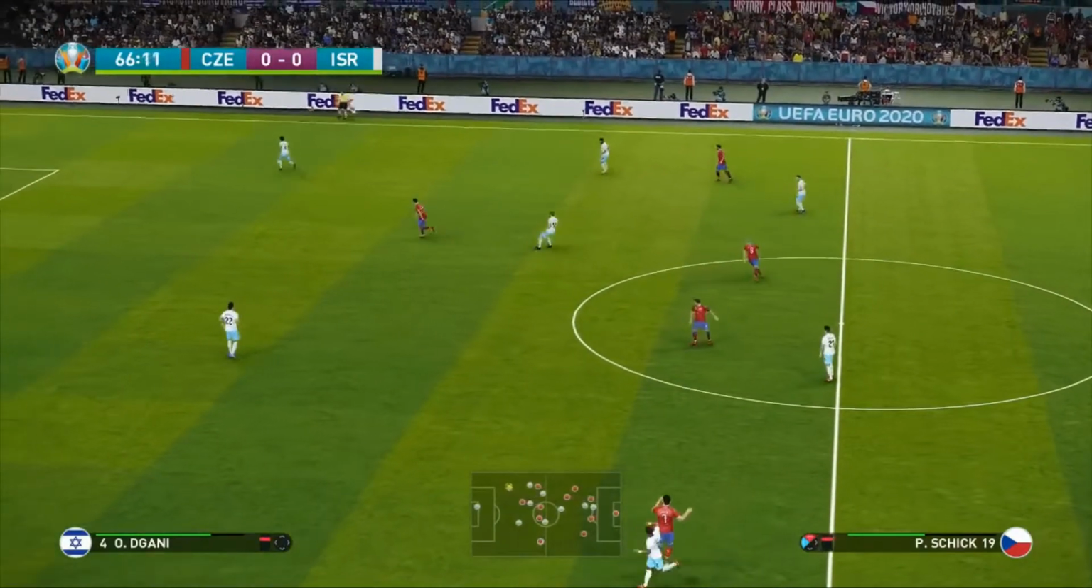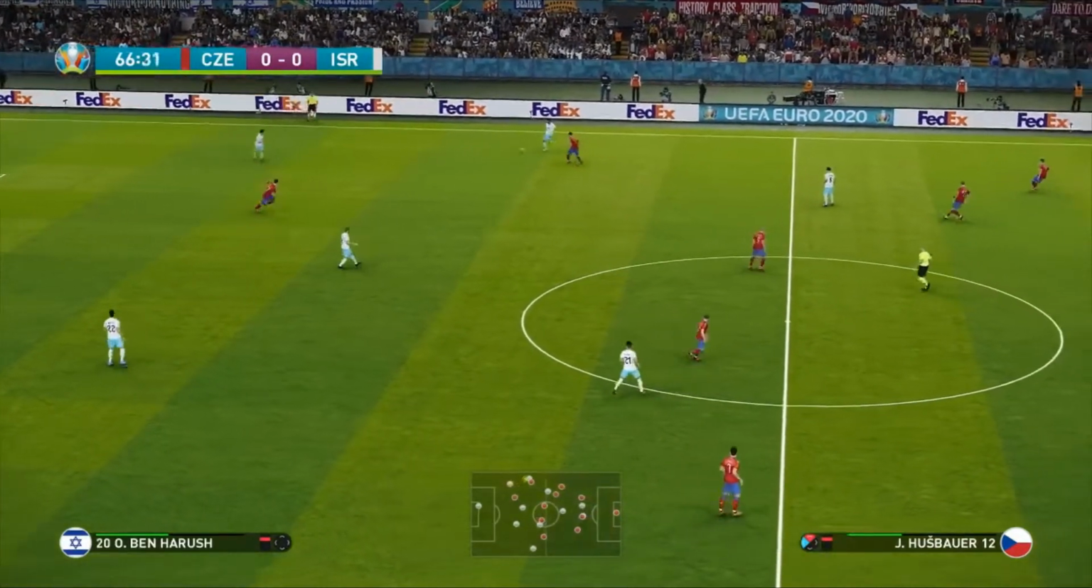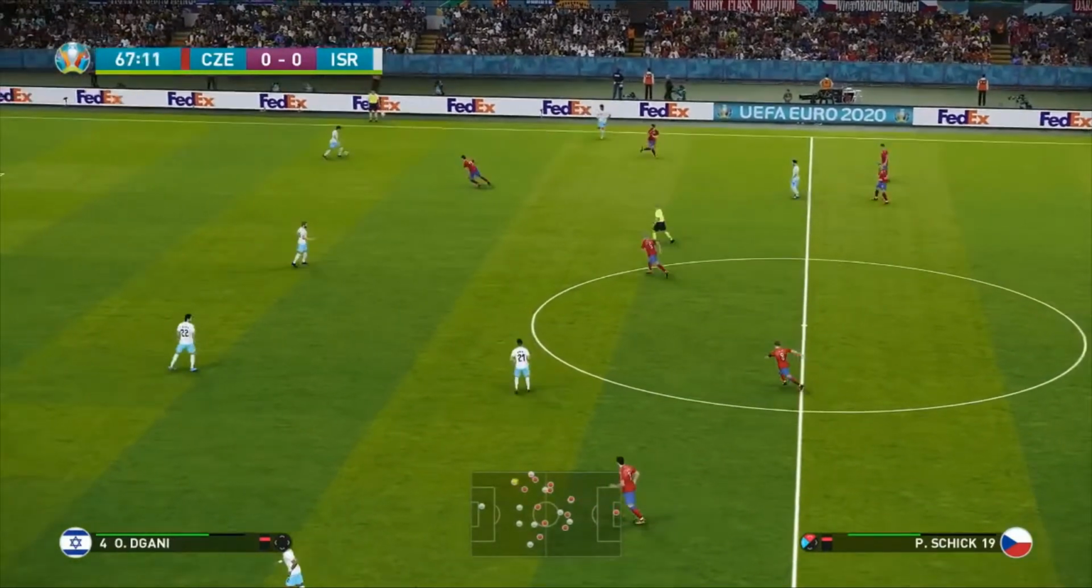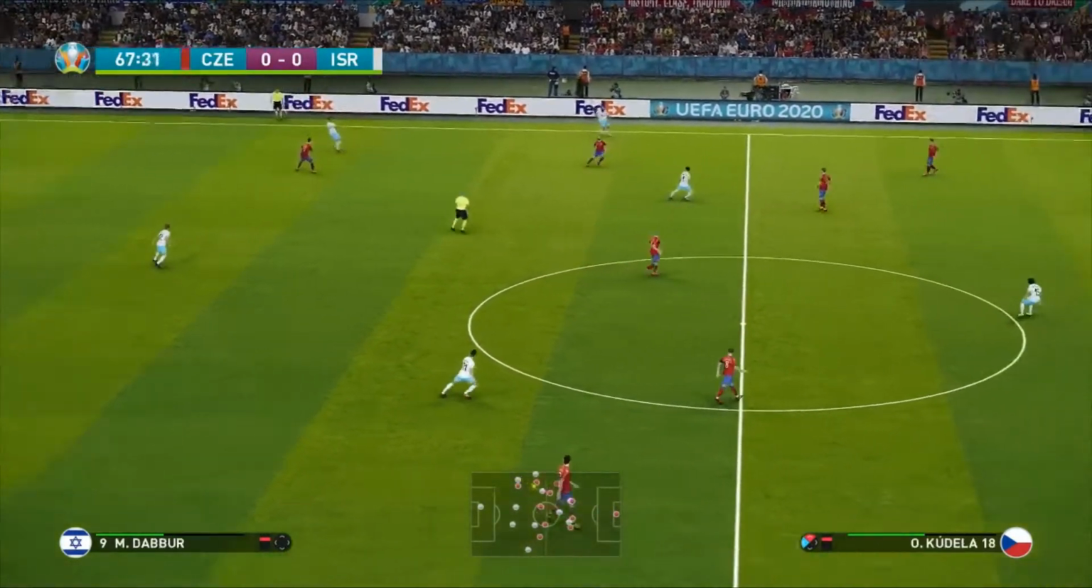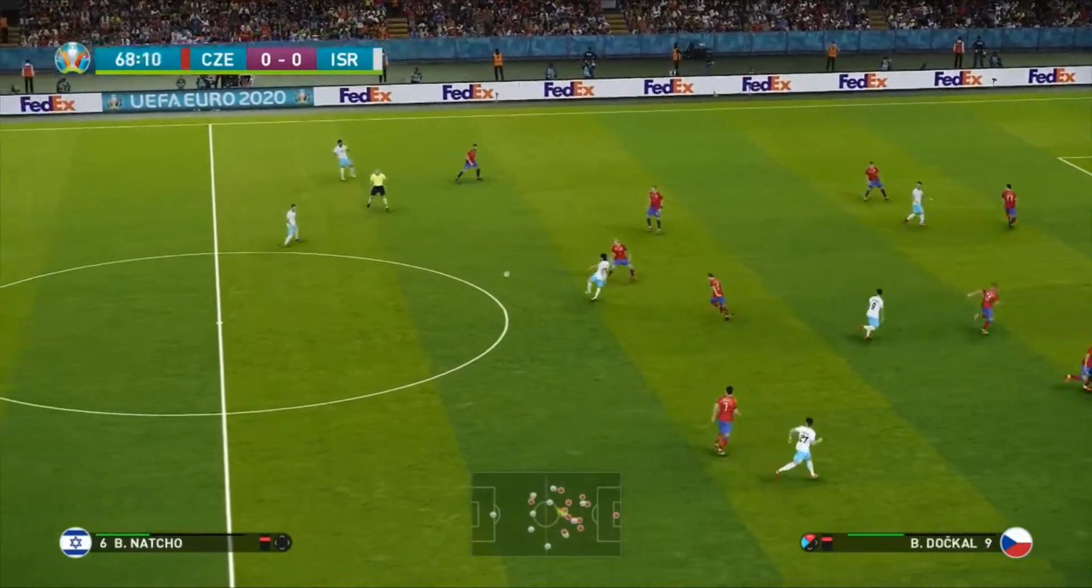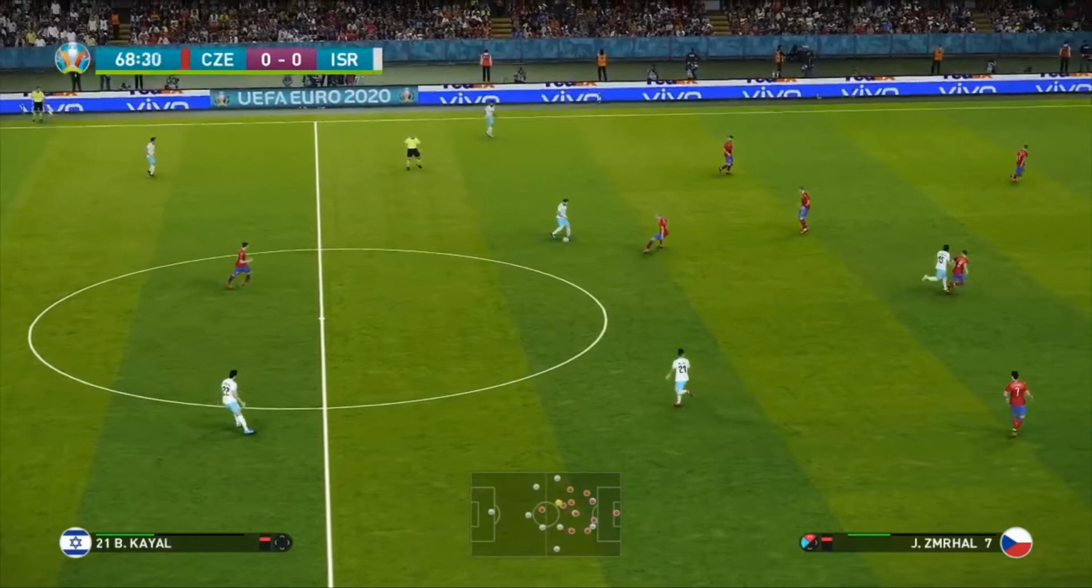Brilliant, brilliant save. De Boer surely should have scored there. One-on-one with the goalkeeper. And misses a fantastic opportunity to make it 1-0. Well, he scored 11 goals in qualifiers. And that should have been his first in the actual tournament. Very unlucky there. Here's Baron Kial.